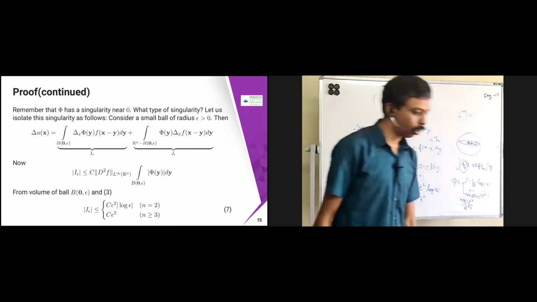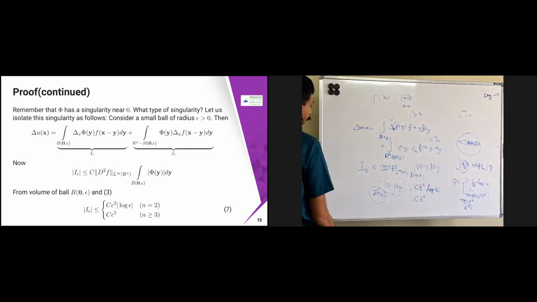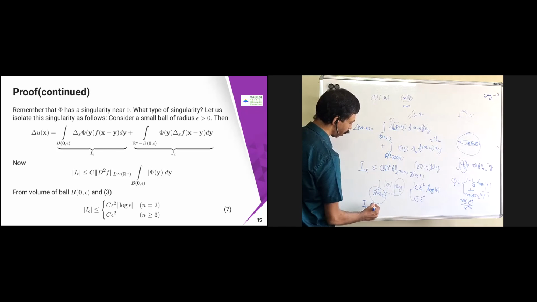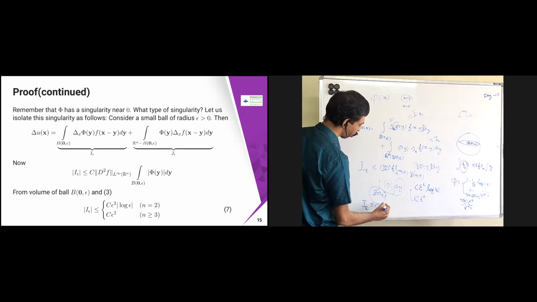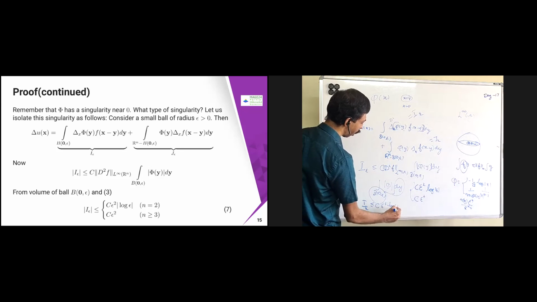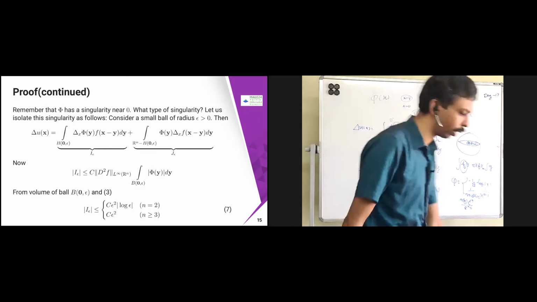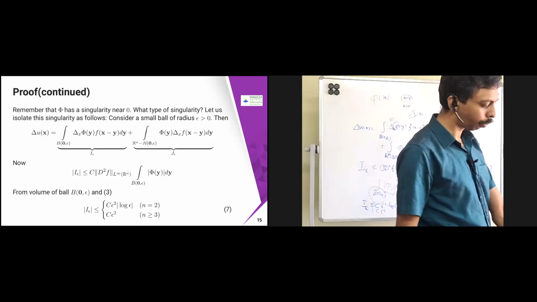Therefore, what you are going to get is that I epsilon is less than or equal to c into epsilon square log epsilon for n equal to 2, and c epsilon square for n greater than or equal to 2. Okay, so this is the one.